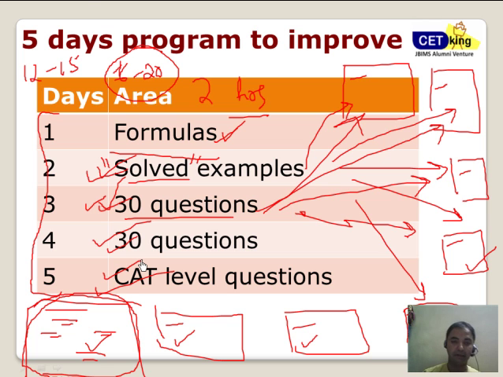In class also I'm doing the same thing. I'm taking a 4-hour class for all the formulas, a very boring class to give you detail about each and every formula which you need to know. Then another 4-hour workshop which will only talk about the shortcuts, because it makes no sense to go ahead with the CAT or any other exam without doing the basics. I understand there are a lot of faculty who claim that they have various formulas, but trust me, their formulas are only valid for a particular type of question. In fact, they're going to show you only those questions where you can use the formulas.